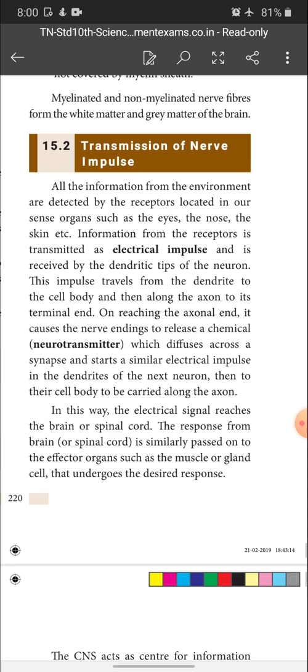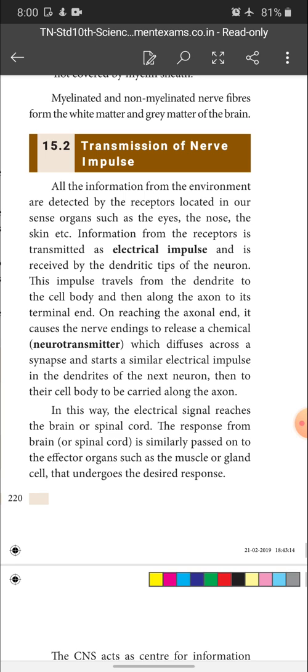So this electrical impulse, carried by the neurotransmitters in the synapse, is then passed to the dendrites of the next neuron, and it passes to the cyton and along the axon of the next neuron. In this way, all the neurons carry the impulse. In this way, the electrical signals reach the brain or spinal cord.